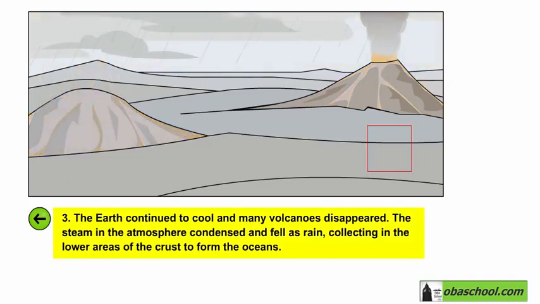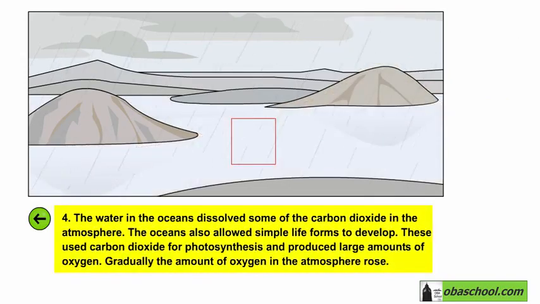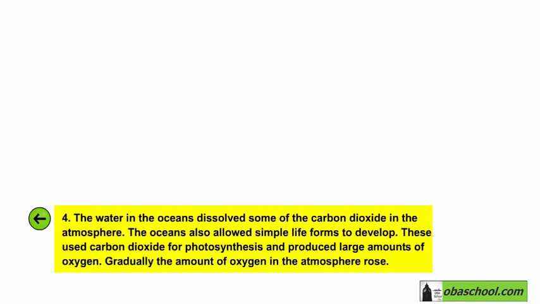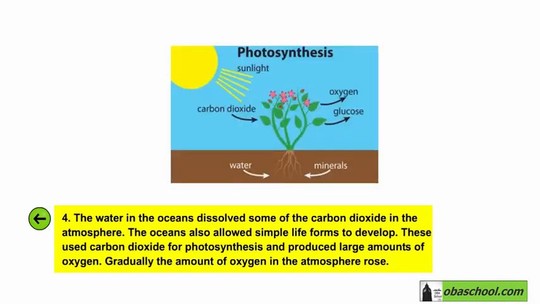The Earth continued to cool and many volcanoes disappeared. The steam in the atmosphere condensed and fell as rain, collecting in the lower areas of the crust to form oceans. The water in the oceans dissolved some of the carbon dioxide in the atmosphere. The oceans also allowed simple life forms to develop. These used carbon dioxide for photosynthesis and produced large amounts of oxygen. Gradually, the amount of oxygen in the atmosphere rose.